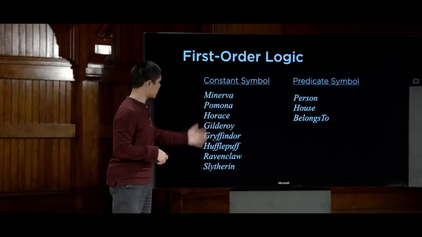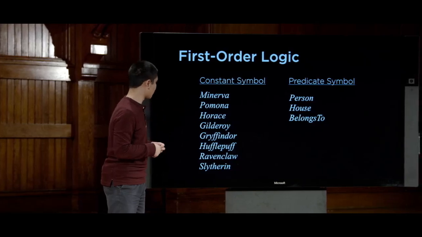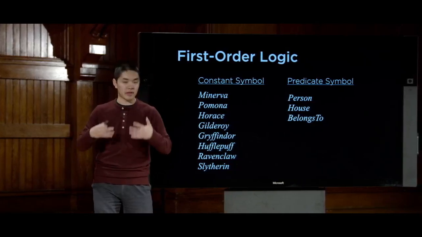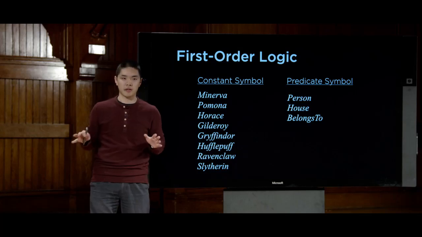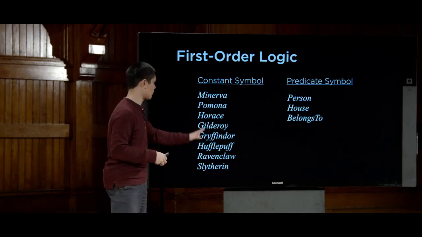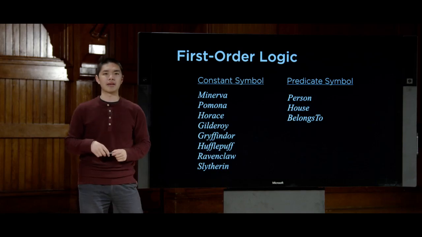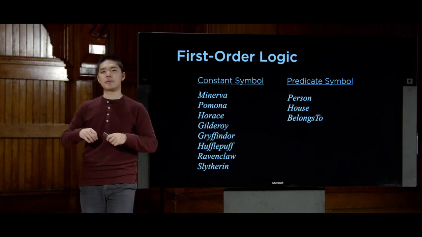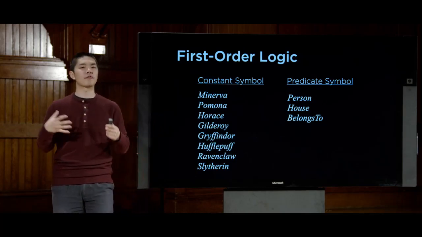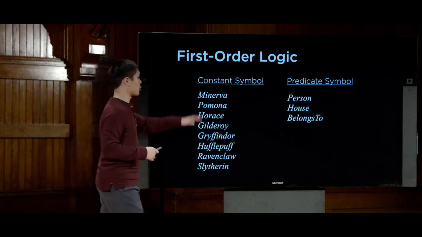But for now, in this same problem, our constant symbols might be objects, things like people or houses. So Minerva, Pomona, Horace, Gilderoy, those are all constant symbols, as are my 4 houses, Gryffindor, Hufflepuff, Ravenclaw, and Slytherin. Predicate symbols, meanwhile, are going to be properties that might hold true or false of these individual constants.